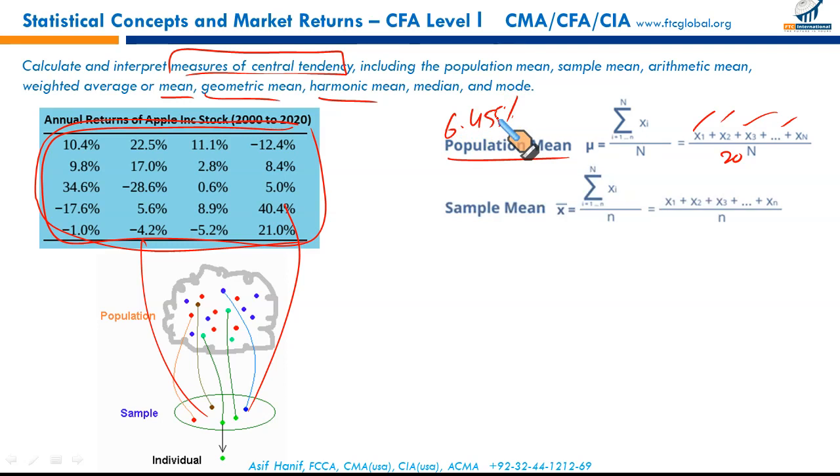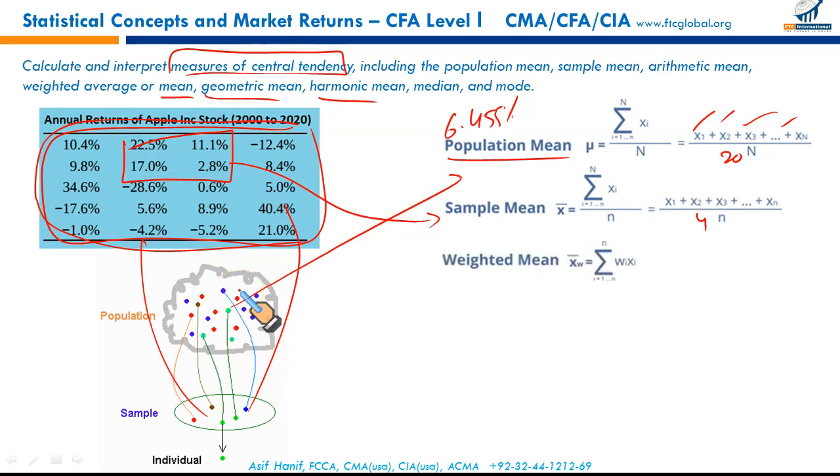What is the sample mean? Let's say I have selected a sample of these 4 returns on some sampling basis. Calculating the mean of these 4 items: adding 22.5 plus 11 plus 17 plus 2.8, upon 4. This will give me the sample mean. So the population mean is the mean for the whole data, and the sample mean is the average of the sample selected out of the population. Just 1 inch deep, a mile long. Keep that idea.